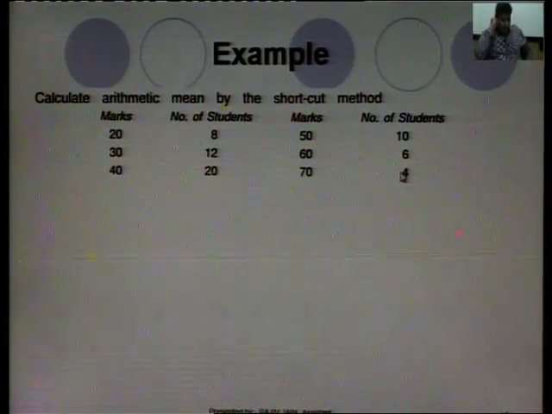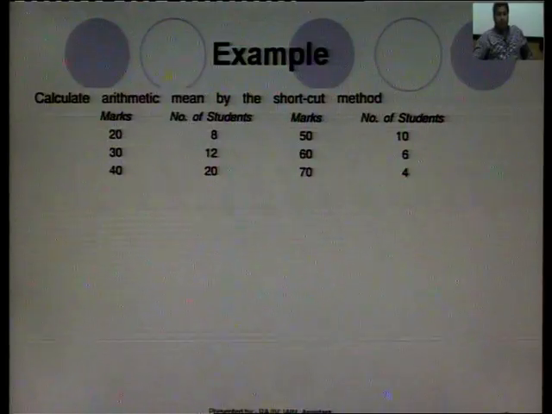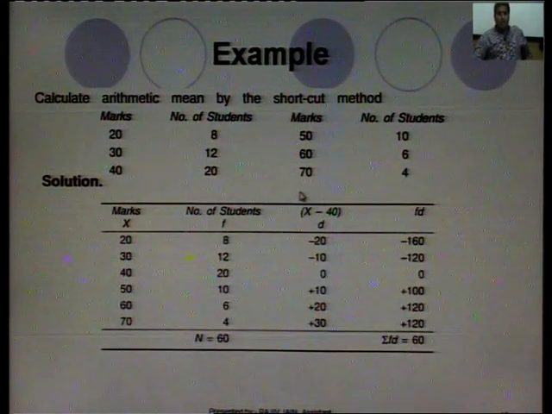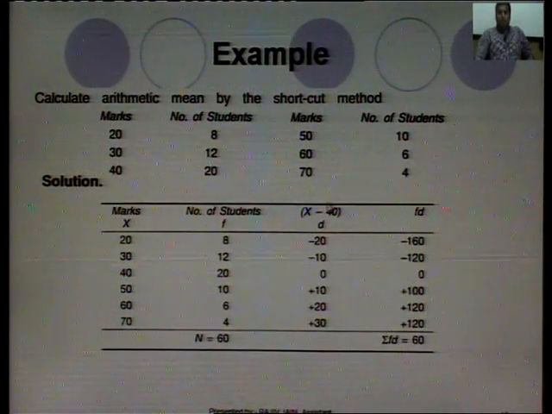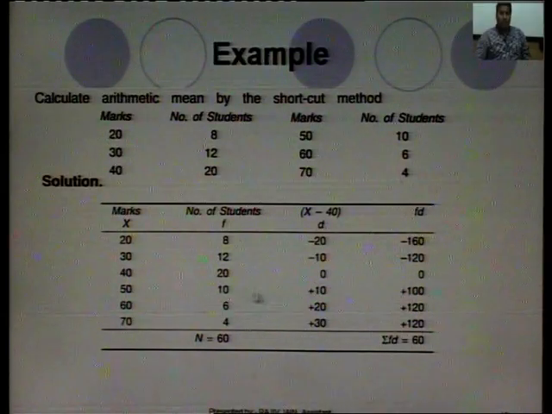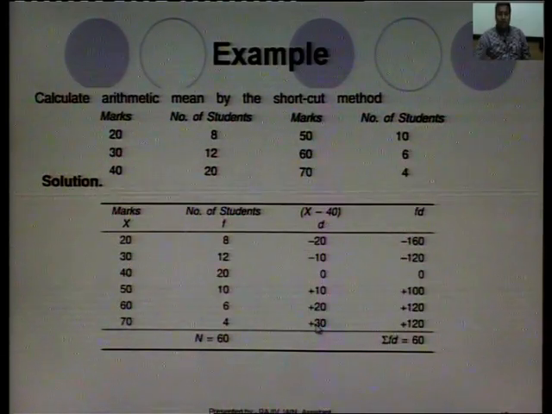Now, you see the same question, now use this by the shortcut method. Marks are given, number of students are given, we will find the arithmetic mean. Now, you see we assume 40 as the assumed mean. So, we will first find d, that is x minus 40. 20 minus 40 will be minus 20, 30 minus 40 will be minus 10, 40 minus 40 will be 0, 50 minus 40 will be 10, 60 minus 40 will be 20, 70 minus 40 will be 30.